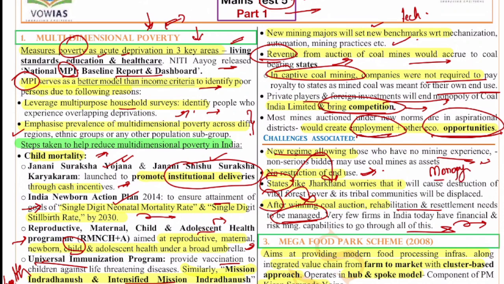Yes, today we are trying to avoid this government monopoly through this Coal India Limited, but what about the private monopoly? The companies like Adani and all, they are having huge coal mines with them, and that is going to create monopoly in the private market as well. And there are climate concerns also, which we already know. The climate, the health, all these things are issues that have to be addressed.